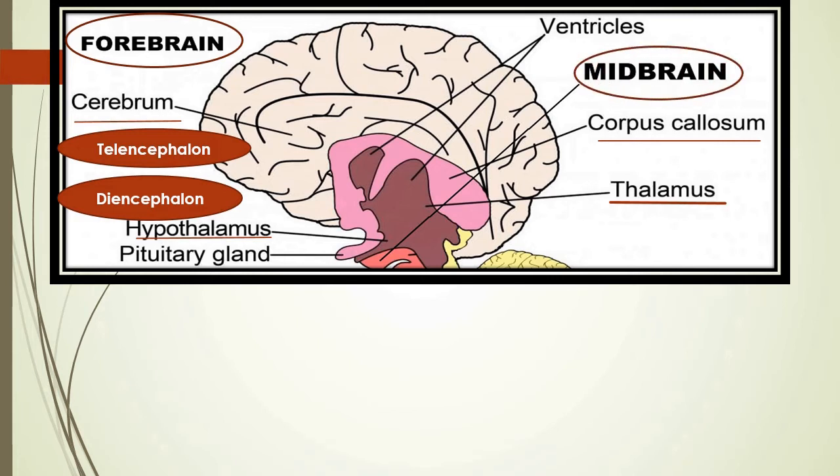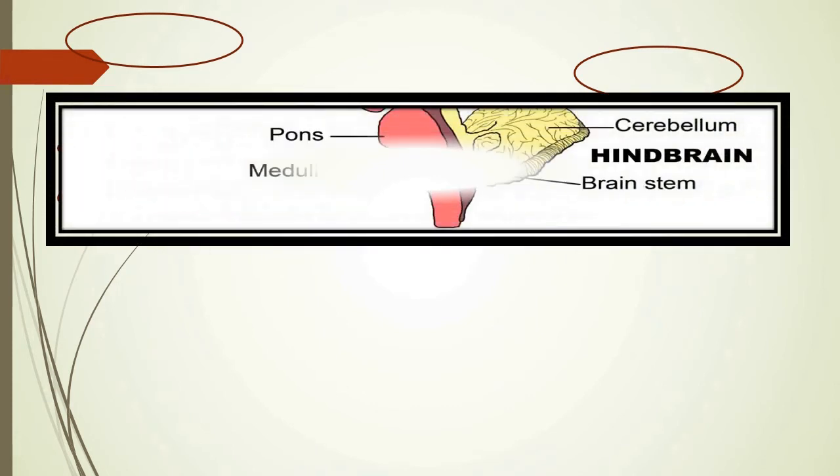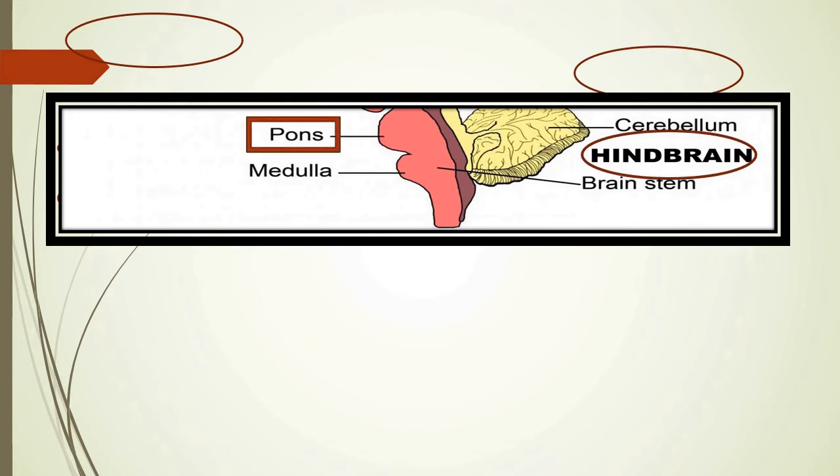Midbrain, the smallest part, has the superior and inferior colliculi present. It controls your auditory and visual impulses. I am going to replace this diagram with the hindbrain. What is it made up of? This hindbrain has the pons. From here 4 pairs of cranial nerves move, the 5th, 6th, 7th and 8th.